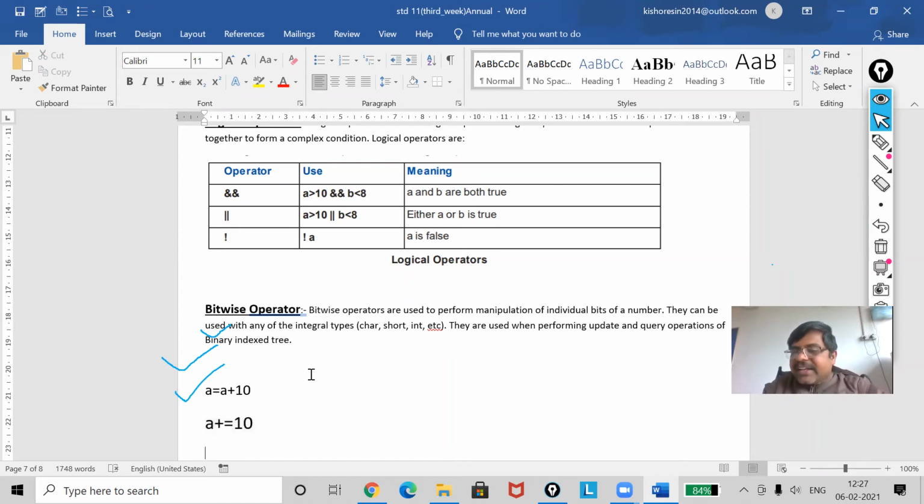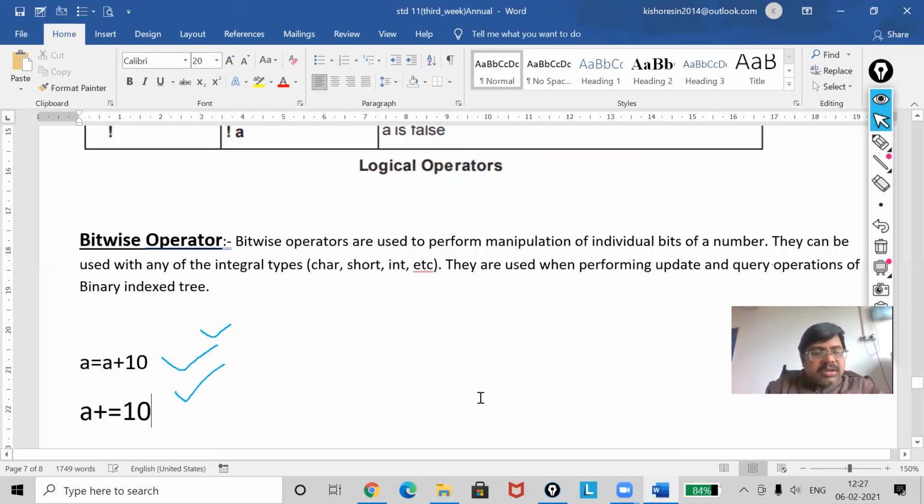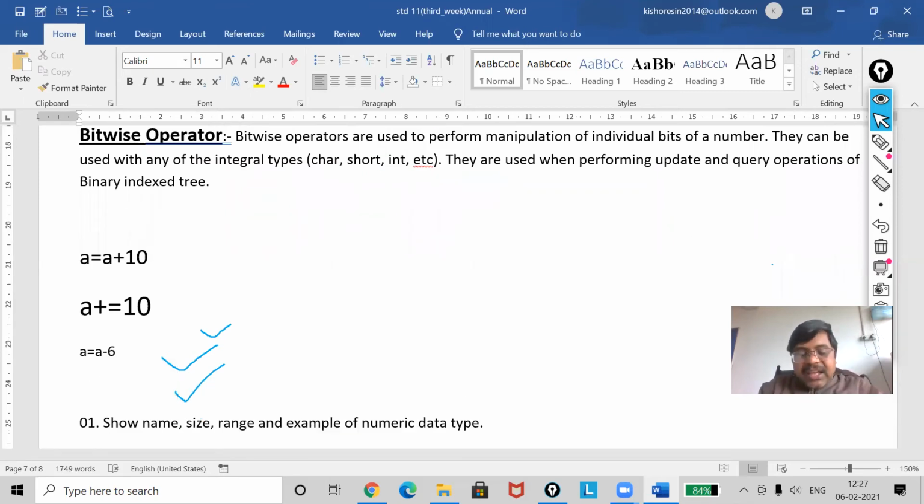Understood? This way I will write. This is called the shorthand operator. If it is A equal to A minus 6, then I can use A minus equal to 6. Yes, is it clear, my dear? This is my shorthand operator.